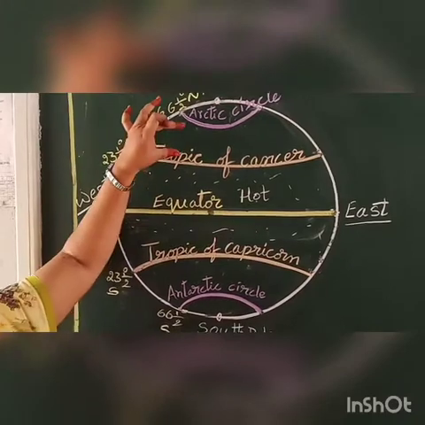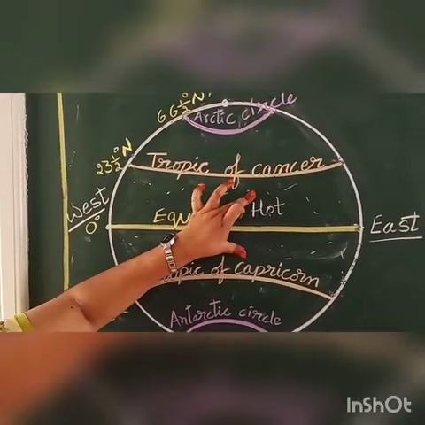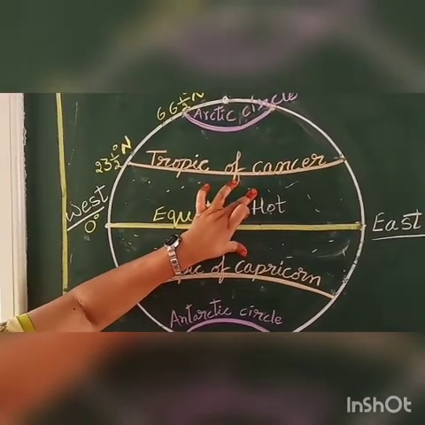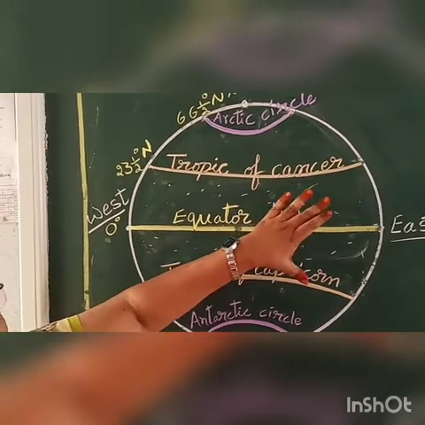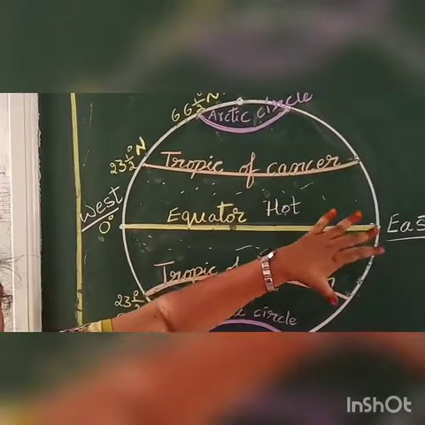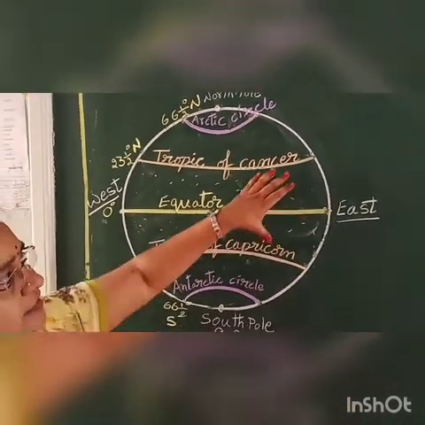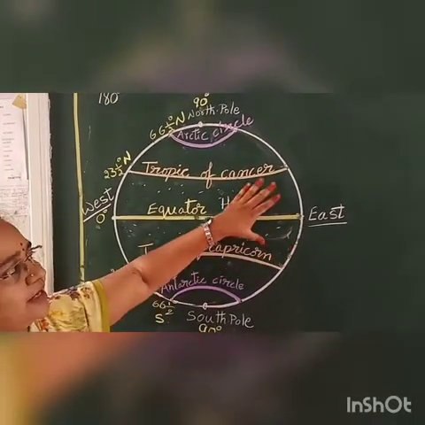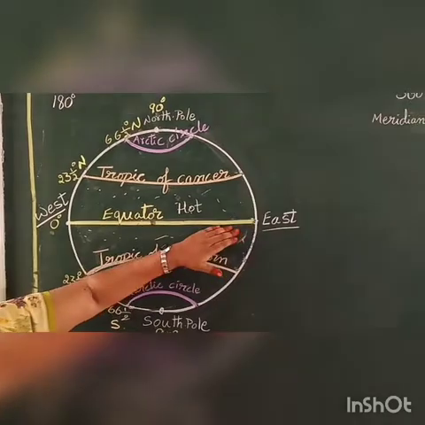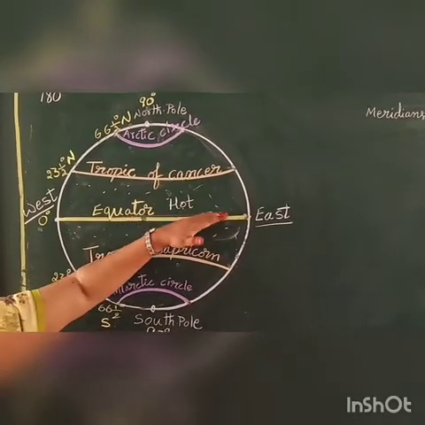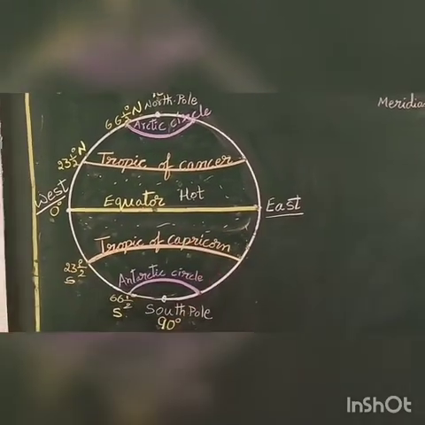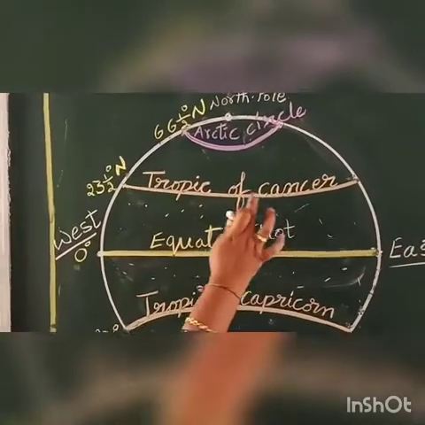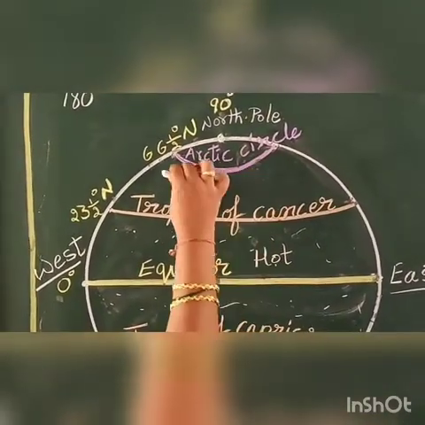Next, this is called the torrid zone. What is that, children? Torrid zone. It is one zone. Why is it divided into a zone? In this zone we experience the same kind of temperature on the north side of the equator and the south side of the equator.